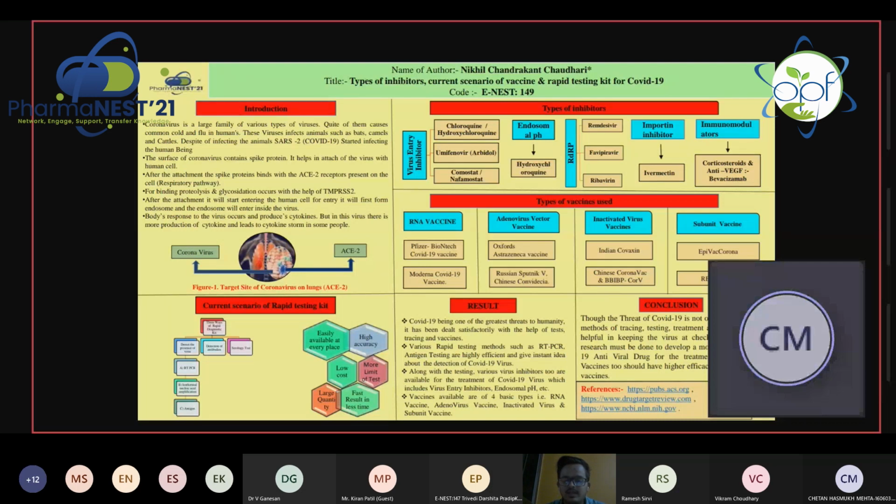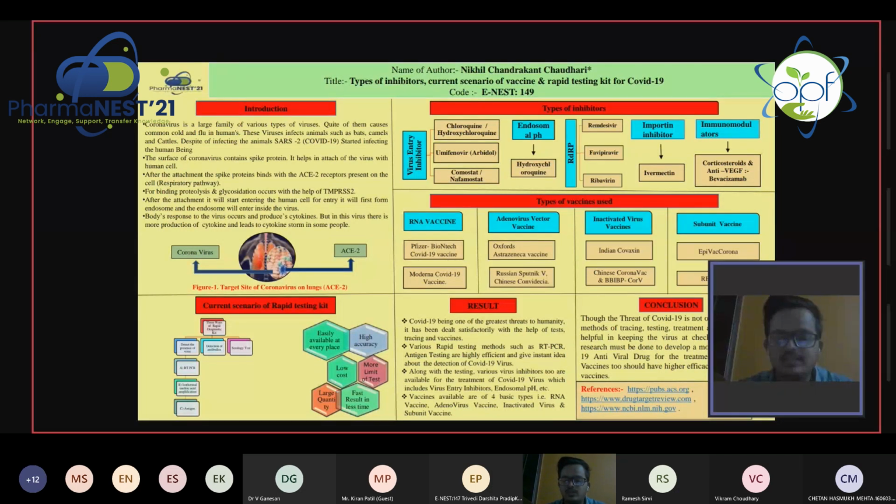My poster will have some basic introduction of COVID-19, pathogenesis of COVID-19, current scenario of rapid testing kits, followed by types of inhibitors, types of vaccines used, and conclusion. So, COVID-19 is a large family of viruses. It started in the year 2019, hence called COVID-19. The surface of the coronavirus contains spike proteins. It helps in the attachment of the virus with human cells.